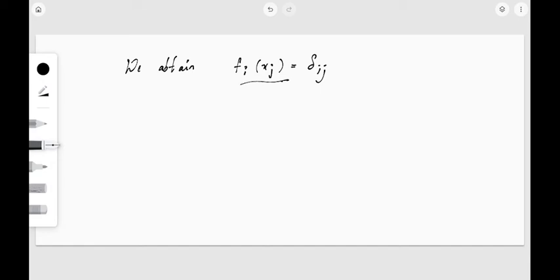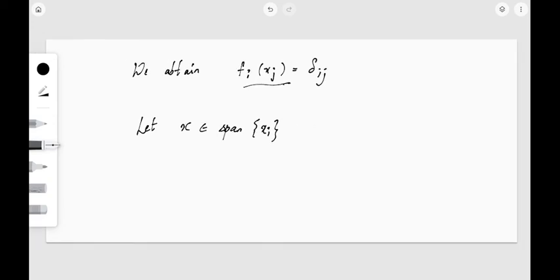Now we have to prove one more thing, right? So let us see what we have to prove. Let us suppose that x is an element of the span of the x_i's. Then when we write it as a linear combination, the constants will be nothing but the linear functional that we have obtained. If x is an element of the span of x_i, then I can write x equal to some linear combination of x_i.